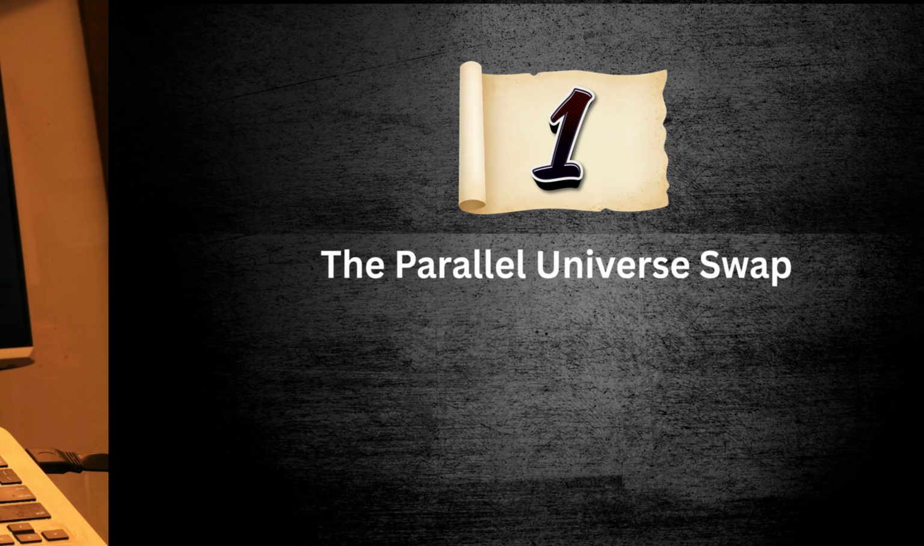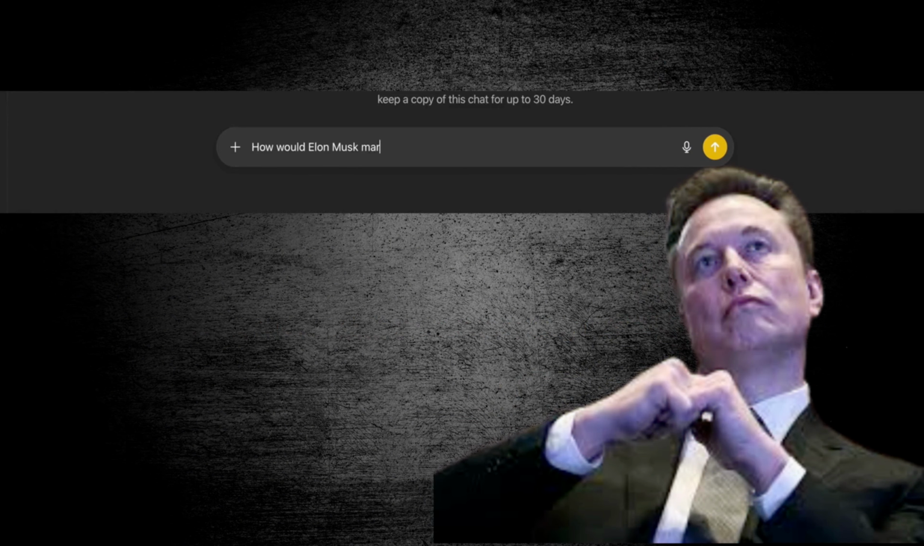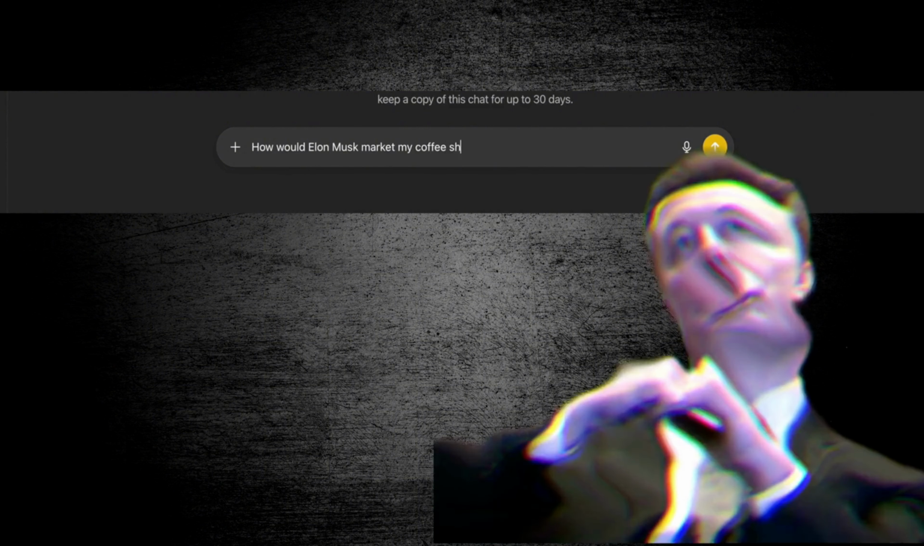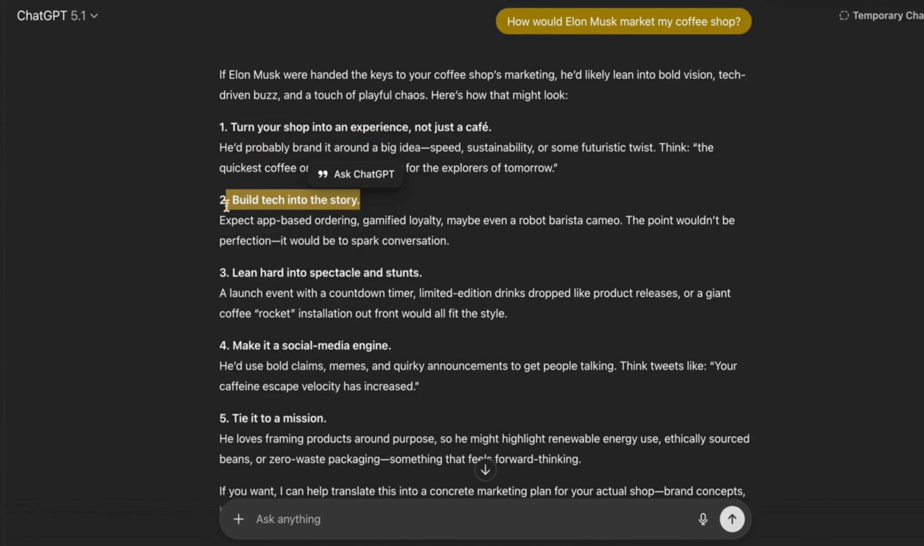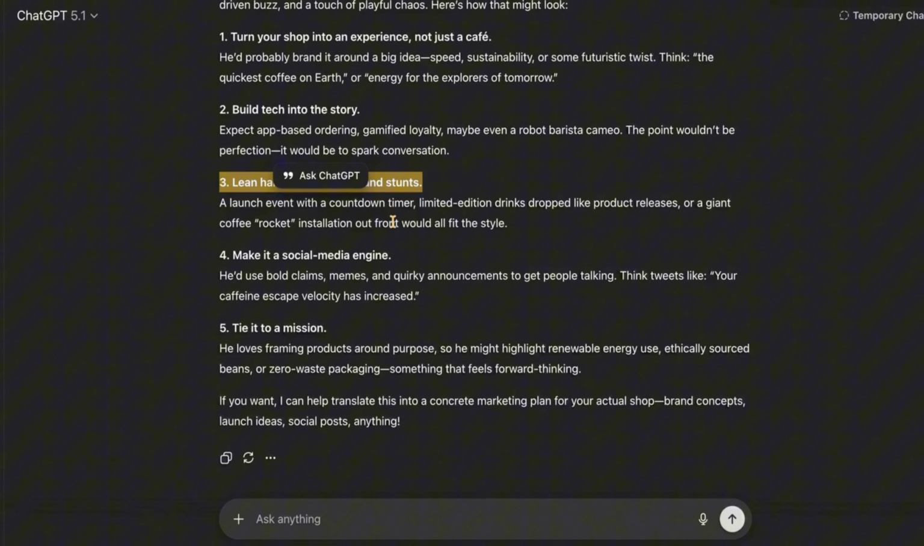So the first one is the parallel universe swap. Make AI think like someone totally unexpected. How would Elon Musk market my coffee shop? This changes your point of view instantly. You see your problem through a completely different lens. And sometimes that is all you need to unlock the solution.